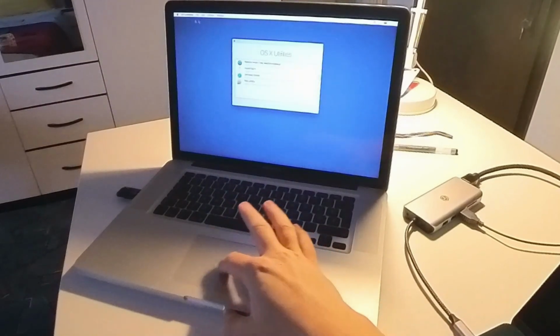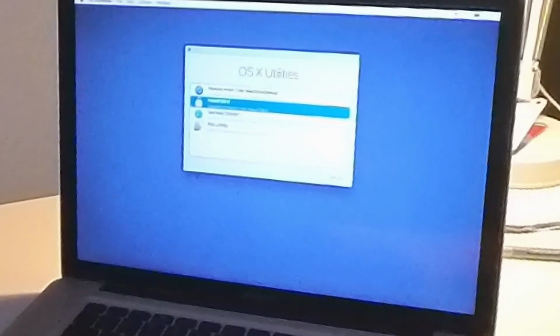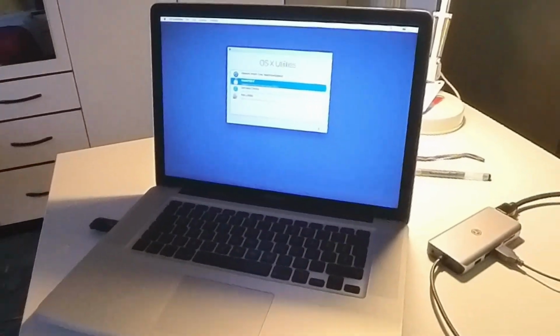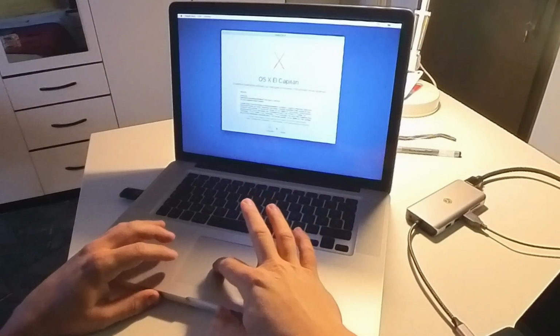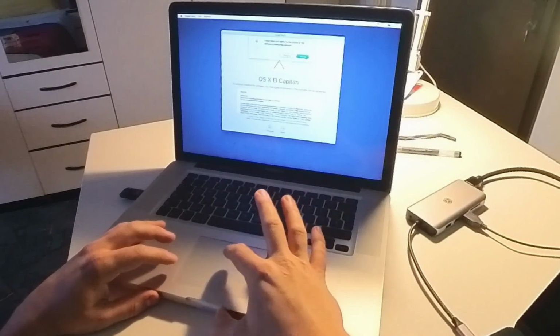Okay. Now I choose this, Upgrade or install a new copy of OS X. Continue. I choose continue. Okay, agree. Agree.